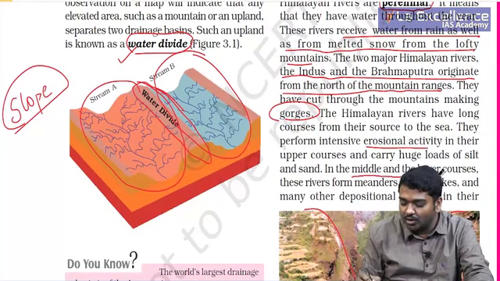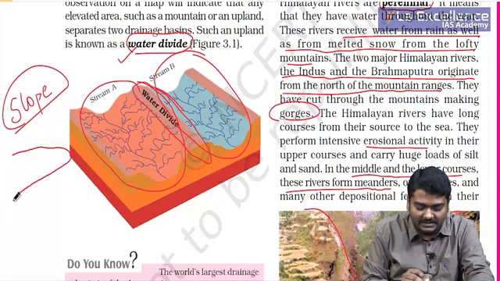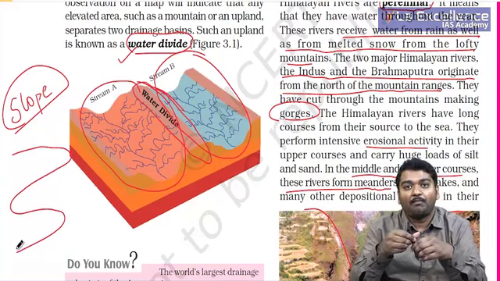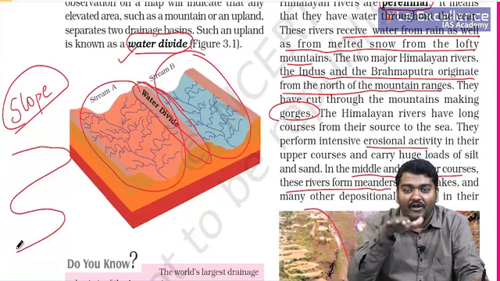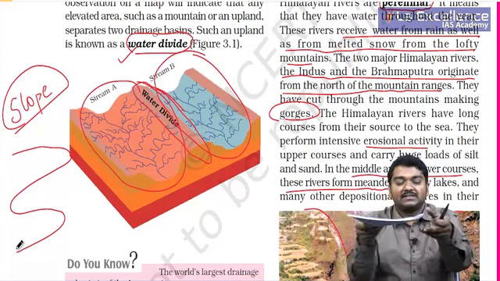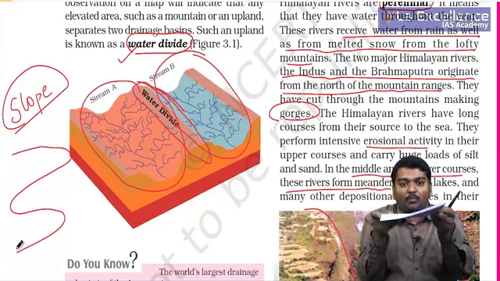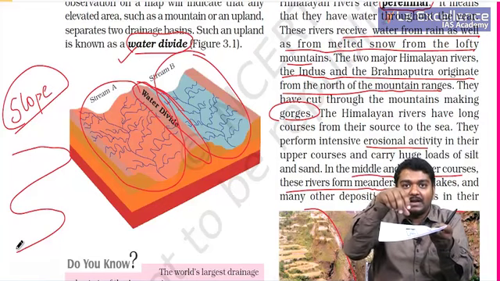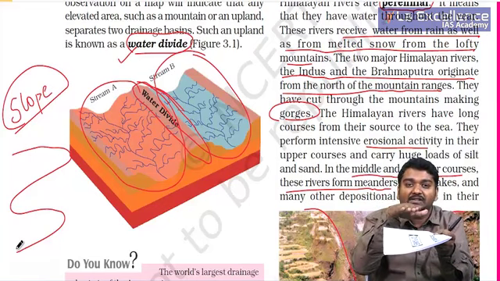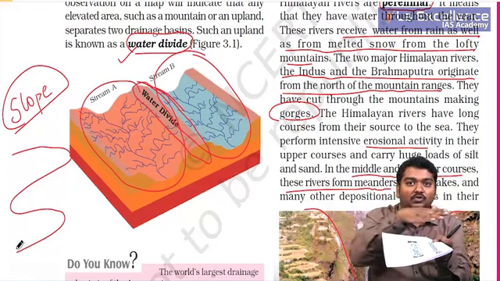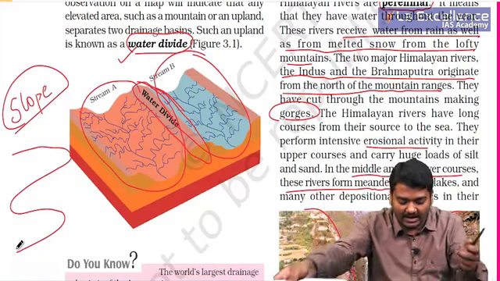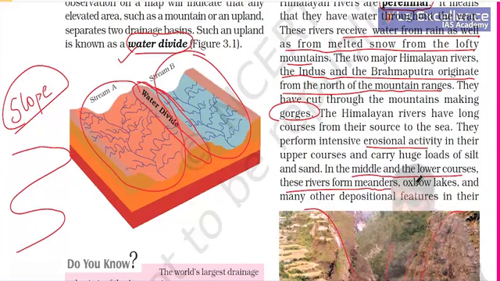In the middle and lower courses, these rivers form meanders. The meaning of meanders is this: just pour a glass of water where the surface has no slope, the surface is straight. When you drop a glass of water, you observe water doesn't go straight, but water moves like a snake. That is called meandering, right? And oxbow lakes, the leftover lakes, are usually seen, and they are the depositional features which we usually observe.